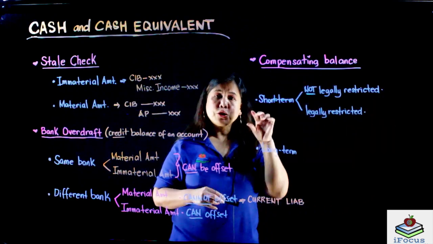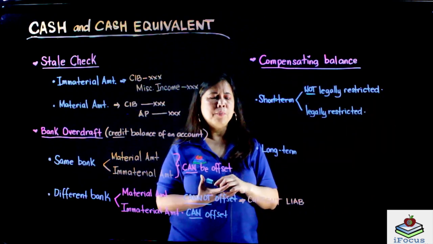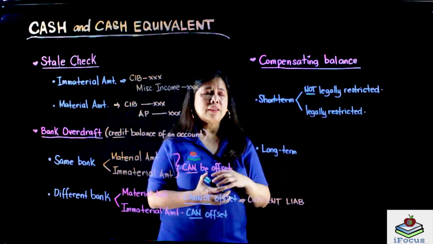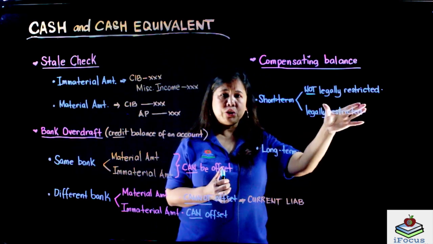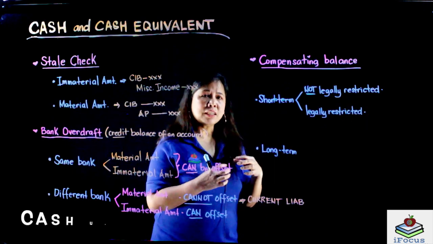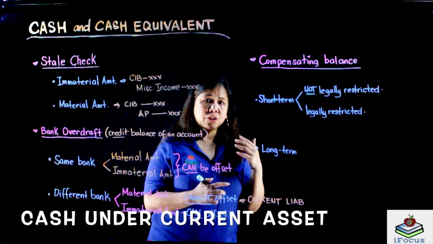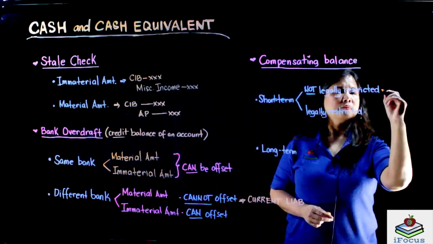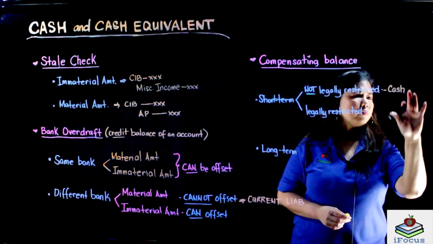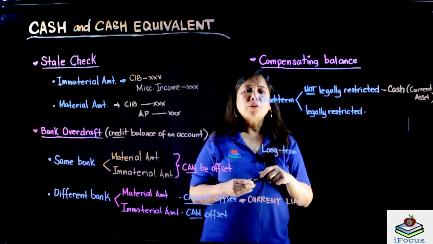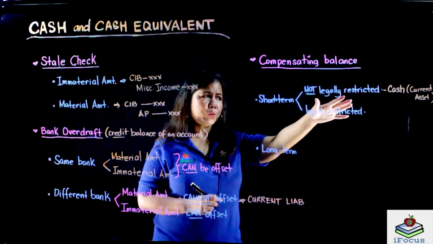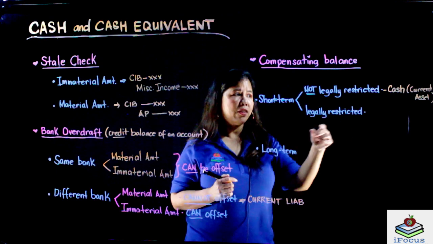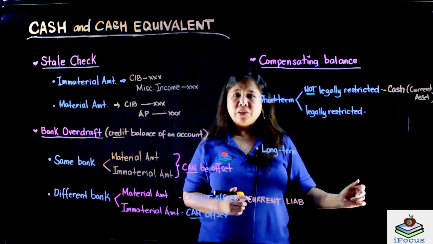So, dito sa short-term borrowing, dalawang dapat mong tandaan. If the short-term borrowing is not legally restricted, then we will classify this as cash under current asset. So, kapag ang compensating balance is not legally restricted, we will classify this as cash under current asset.